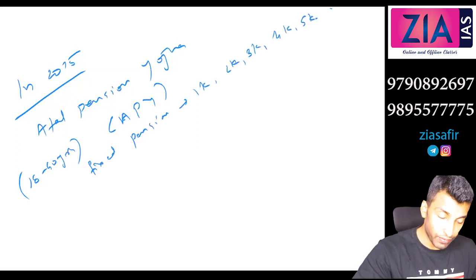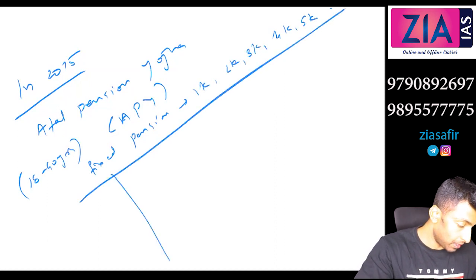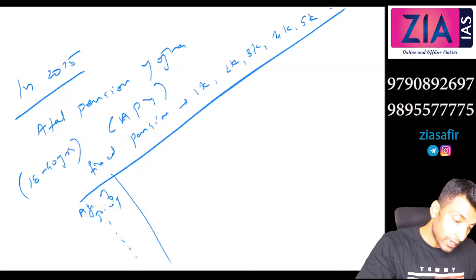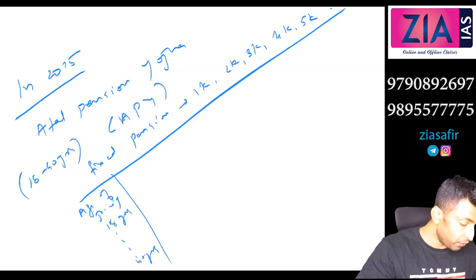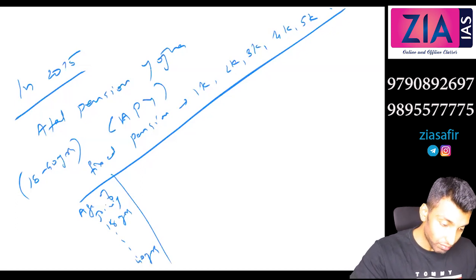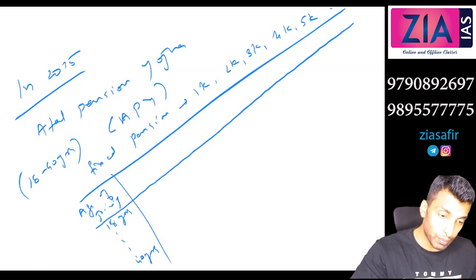Okay, so I will show you in a table, let's suppose age of joining. Based on that it will vary. Let's say 18 to 40 years. Their contribution will be different.